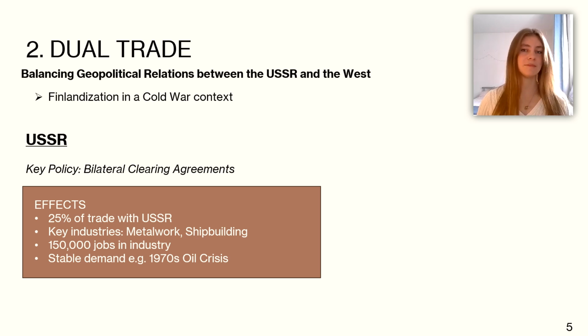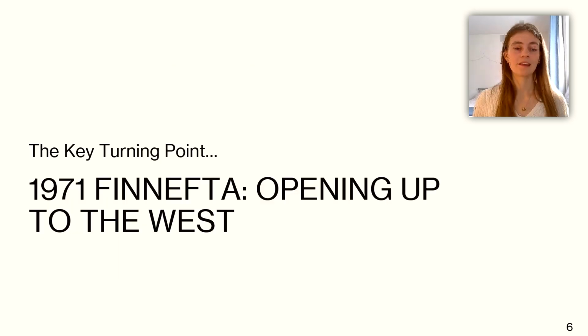Given that 80 to 90% of this trade was manufactured goods, this provided stable export demand for industries such as metalwork and shipbuilding. The USSR provided Finland with stability, increasing industrial sector employment and insulating Finnish manufacturing from demand shocks such as the 1970s oil crisis. The key turning point then came with the Finefta Agreement of 1971, where Finland opened up trade to the West.